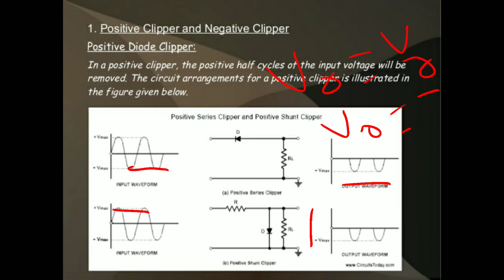Due to that, there is no output voltage across the output. So the output Vout is equal to 0.